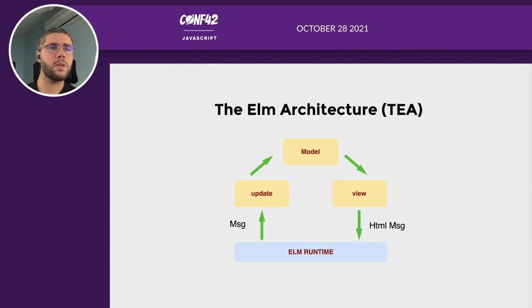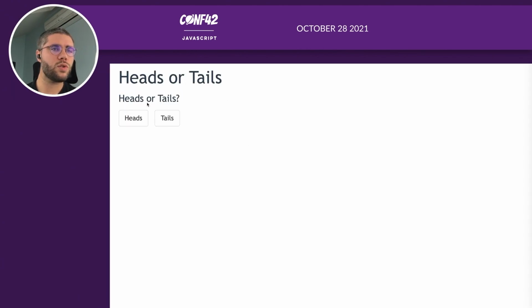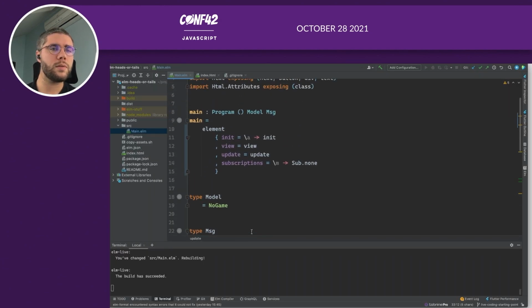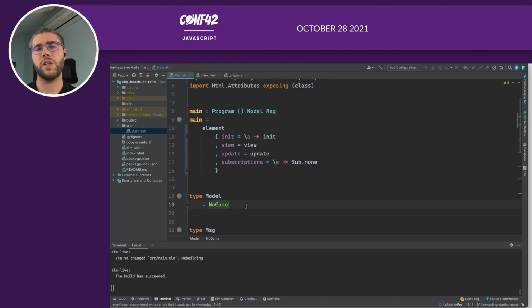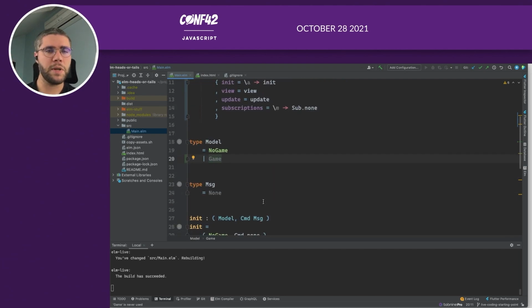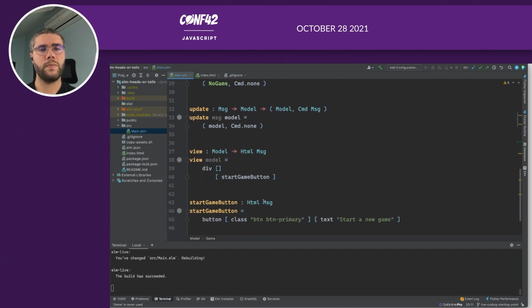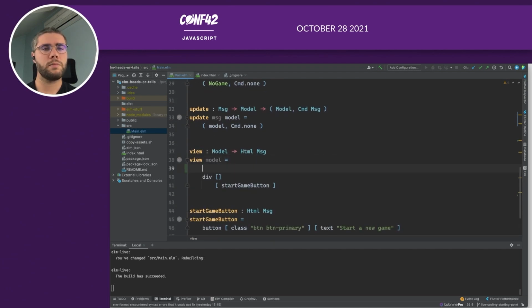So let's try to implement this second screen, so this one. Here it doesn't work. We need a second state in our model. So let's add a new state, which is Game, meaning that we have started the game. Now what we need to do is check what is the model inside the view.